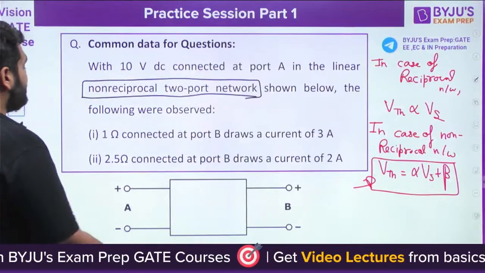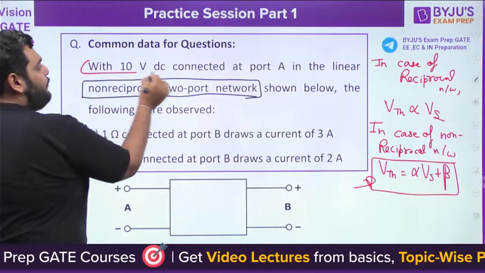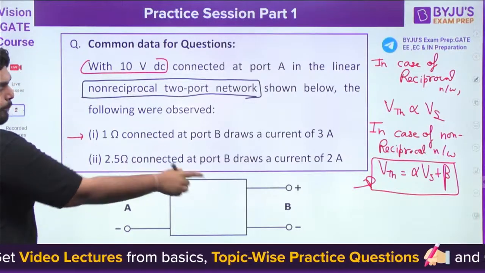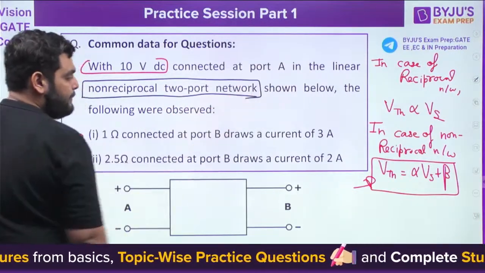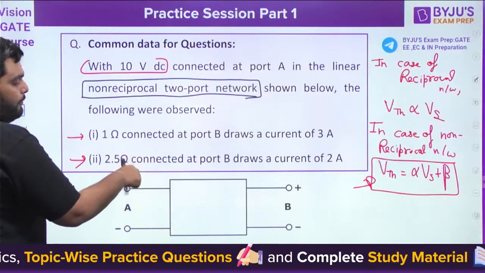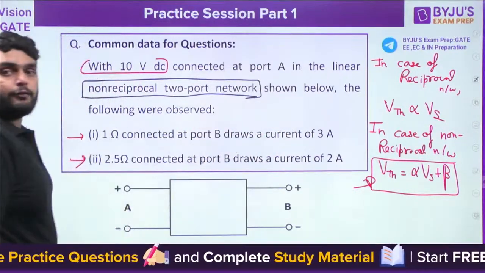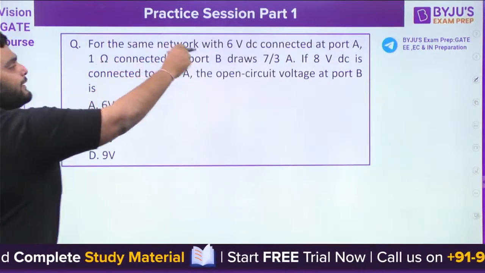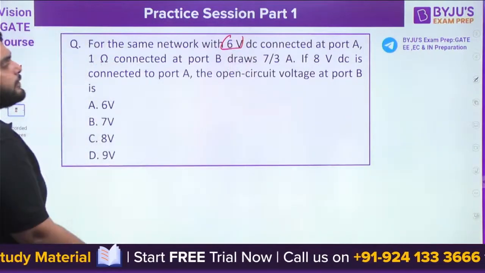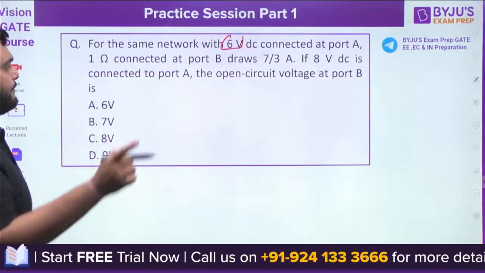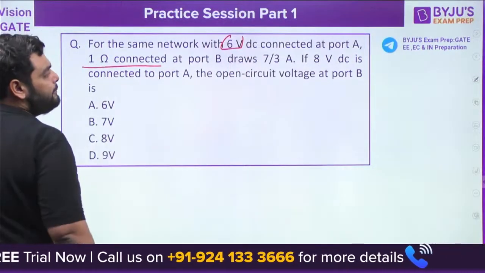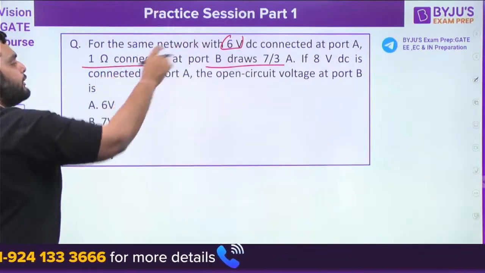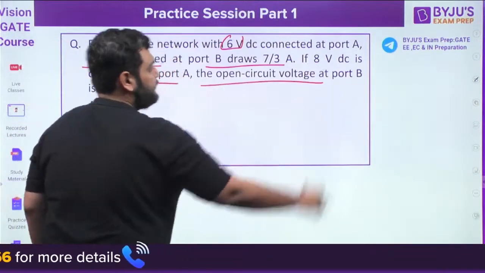So they have given two conditions here. With 10 volt DC, 1 ohm connected at port B draws a current of 3 ampere. 2.5 ohm connected at port B draws a current of 2 ampere. Okay. Now the question is, for the same network, but now the voltage has changed. With 6 volt DC applied at port A, 1 ohm connected at port B draws 7/3 ampere. Now the question is, if 8 volt DC is connected to port A, what is the open circuit voltage at port B?